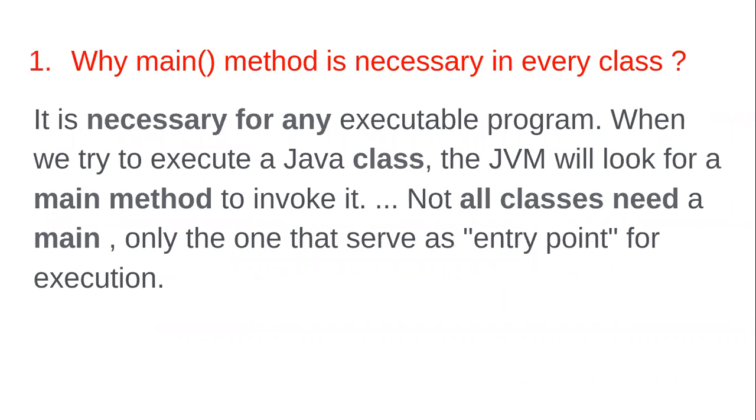So the first why is: why is the main method necessary in every class? As you know, every executable program is run by the JVM. So whenever we run a program, JVM looks for a main method. So we can say that it is the entry point for every executable program. It is not necessary that all classes contain a main method. Only the executable class should contain the main method.